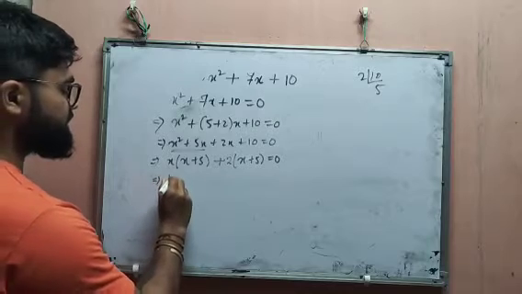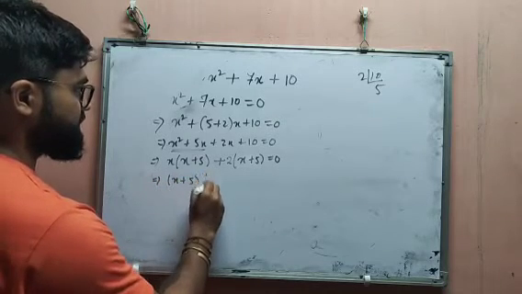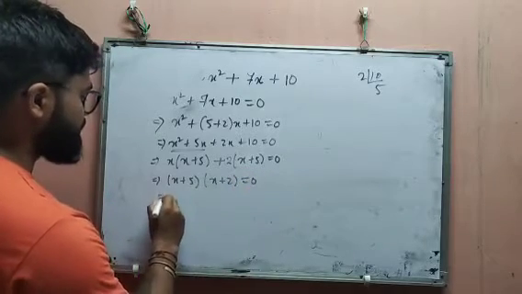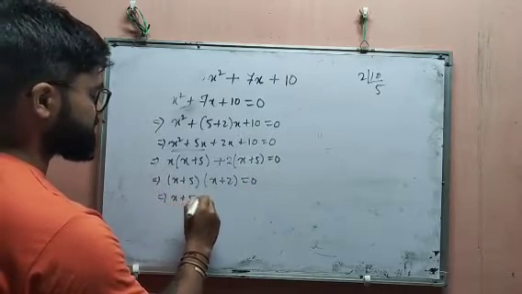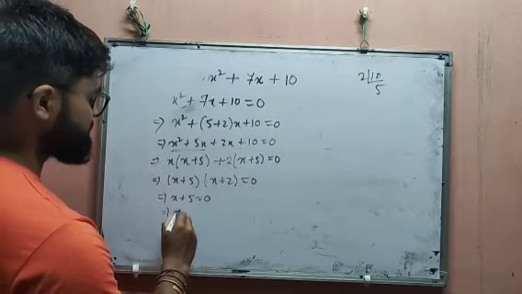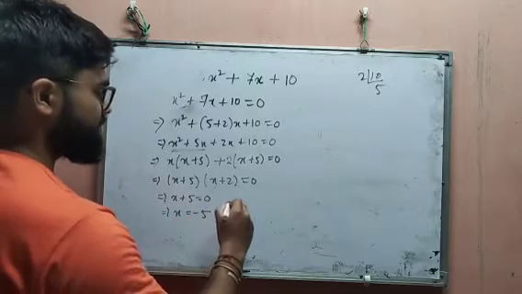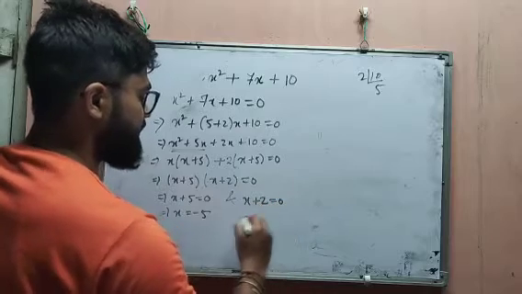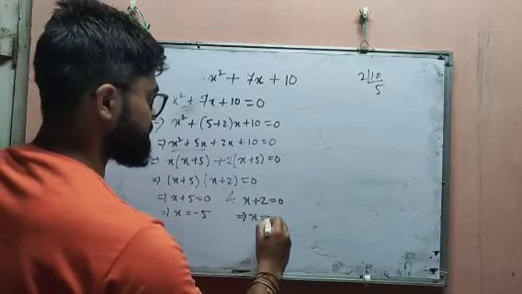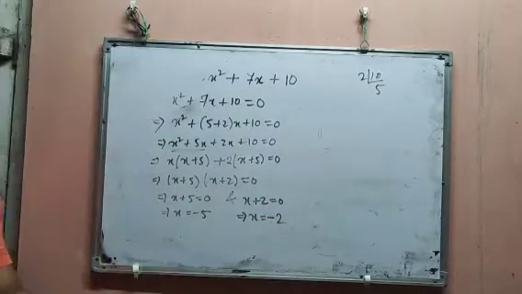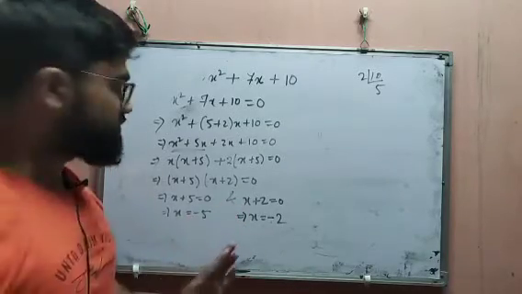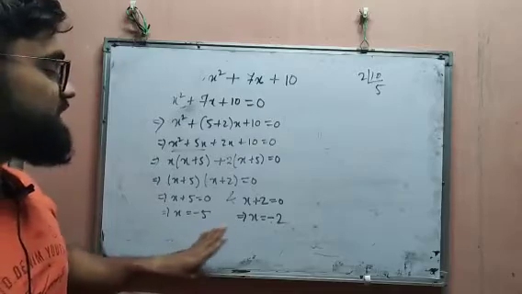So x plus 2 and x plus 5 is equal to 0. x plus 5 equals 0 means x is equal to minus 5, and x plus 2 equals 0 means x is equal to minus 2. Okay, so we got the zeros: minus 5 and minus 2.